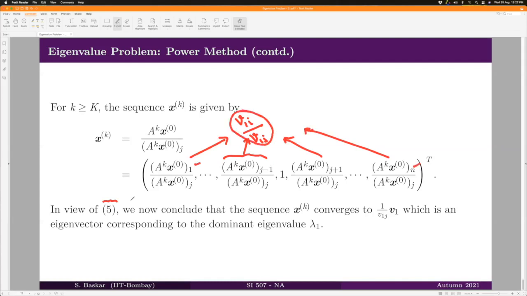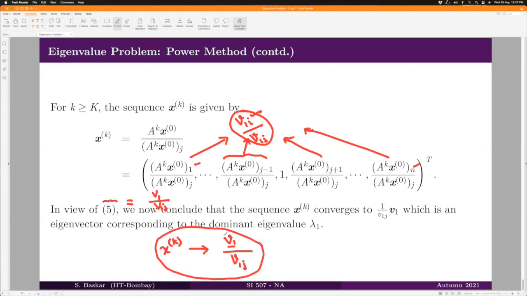And that is precisely your v1 divided by v1j. So xk is therefore converging to the vector v1 divided by v1j, the component of the vector v1 at which the maximum norm of v1 is achieved. You should also remember where this xk precisely converges.